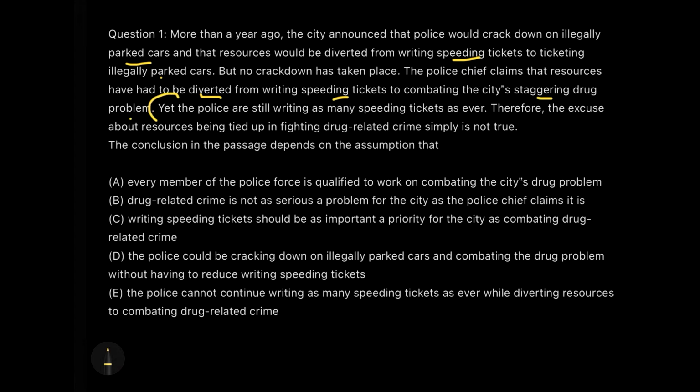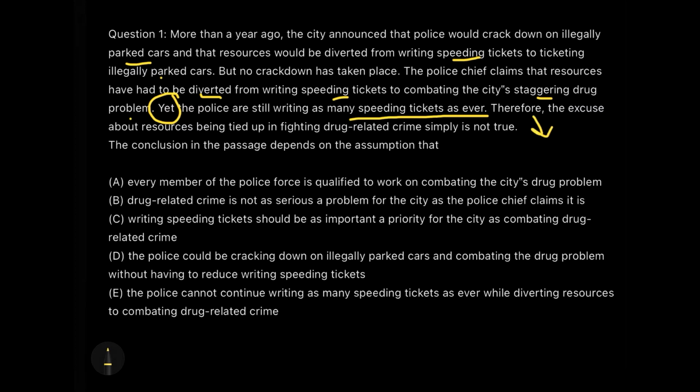Yet is a structure word, and structure words are always important, whether it is a reading comprehension or a critical reasoning question. Yet the police are still writing as many speeding tickets as ever. That means the number of tickets which they are writing against the illegally parked cars is still the same.